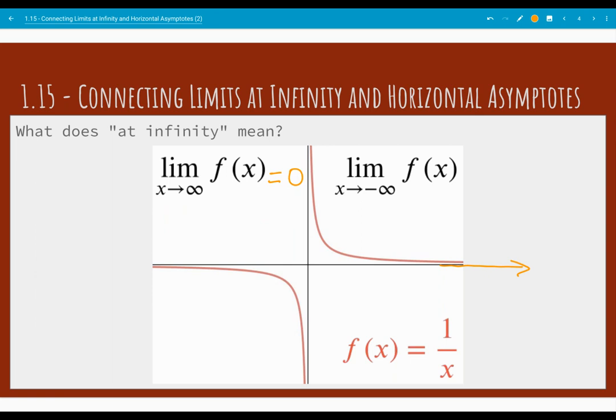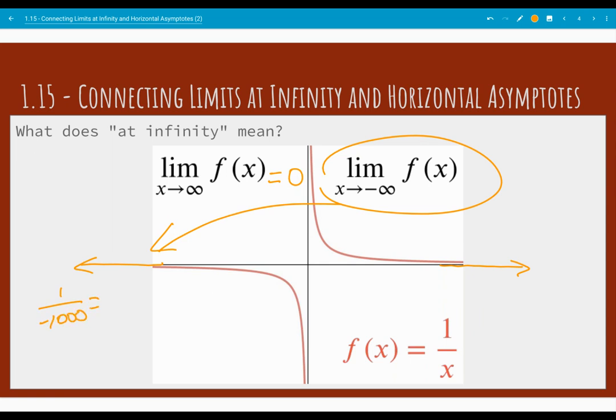And the same thing's going to happen as we go to the left. So this limit right here, probably should have flipped these, is going to be what happens when we plug in large negative numbers. And if we plug in a large negative number, let's say negative 1,000, we would get negative 1/1000th. So if we want values within 1/1000th of 0, then we could plug in numbers bigger than negative 1,000. So this is also approaching 0. I do want to point out that these are positive values close to 0 as x is getting really big, and these are negative values close to 0 as x is getting really big but negative, but they're both approaching 0.